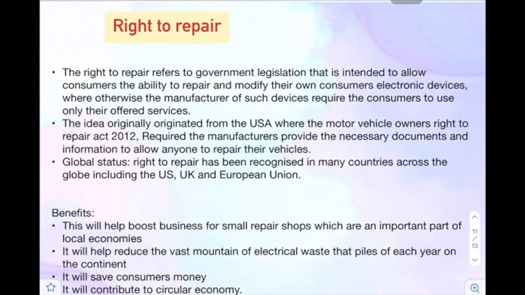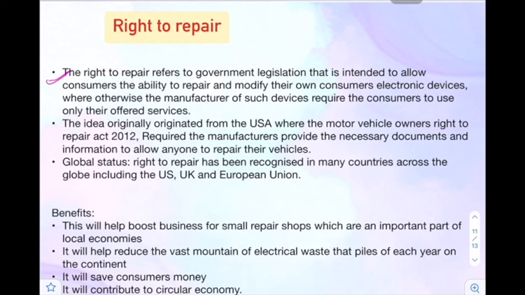So what you usually do is you just dump your old gadget or any equipment and you go and buy the new one. The strategy is to make you buy more and more. This strategy is being adopted by the companies, and the right to repair is against this strategy, right? For this reason, a lot of public intellectuals are pushing for this, and governments are also pushing for this, that we must be given the right to repair, right? So let us see what all things are there in this topic.